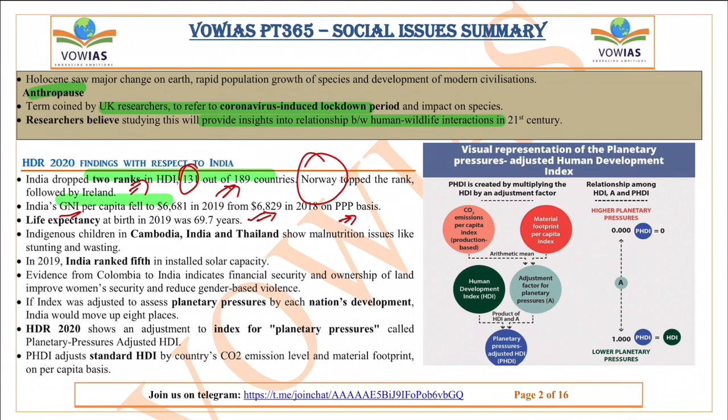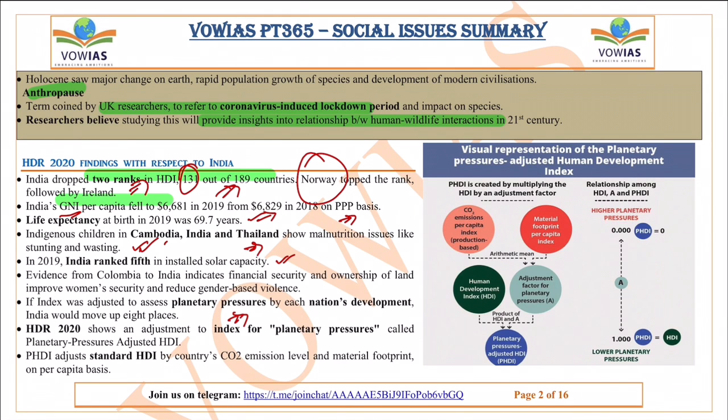Indigenous children in Cambodia, India and Thailand have shown malnutrition issues like stunting and wasting, because stunting and wasting is one of the bigger problems when we talk about children. In 2019 India is ranked 5th in terms of solar capacity, and this index was also adjusted to assess the planetary pressures by each nation's development. That means how much development is leading to what pressure on the environment. That is another major thing that was calculated.